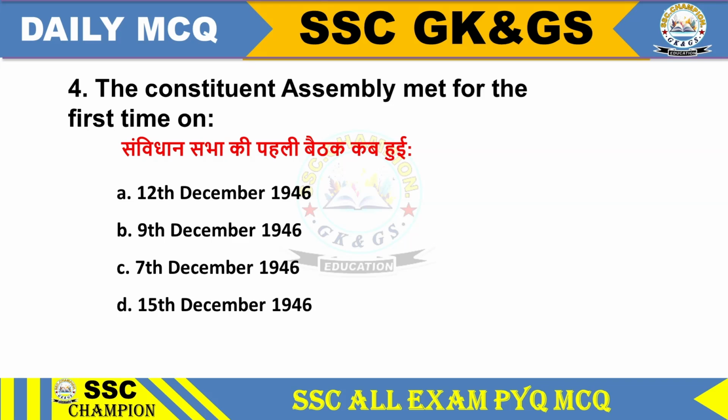Question 4. The Constituent Assembly met for the first time on: option A 12 December 1946, option B 9 December 1946, option C 7 December 1946, option D 15 December 1946. Answer: option B, 9 December 1946.